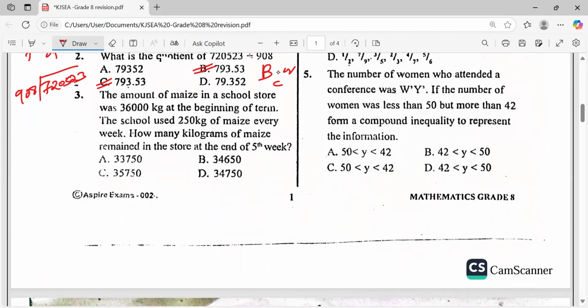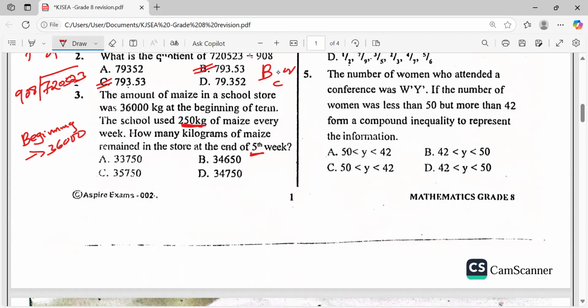The amount of maize in a school store was 36,000 kg at the beginning of the term. The school used 250 kg of maize every week. How many kilograms of maize remained in the store at the end of the fifth week? How will we do this? First of all, we must know what? The school had how much maize? You've been told at the beginning, 36,000 kg.